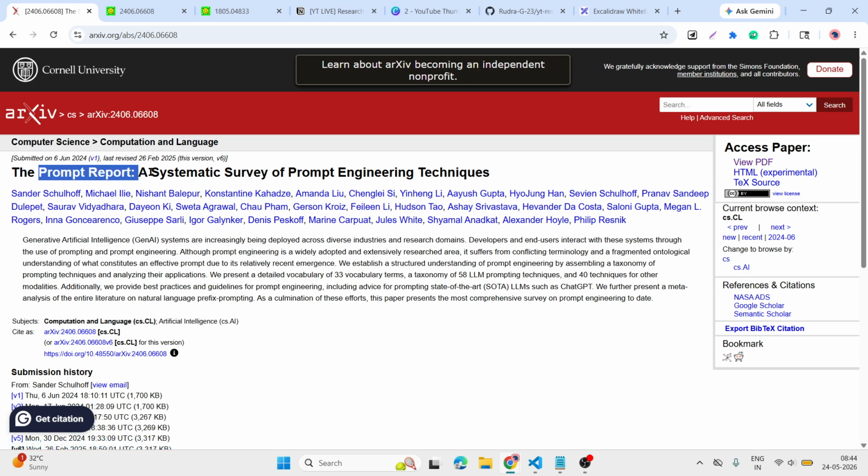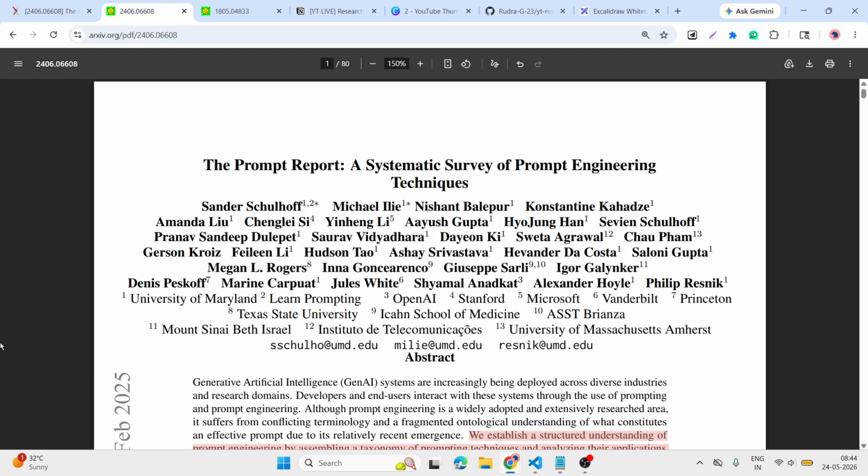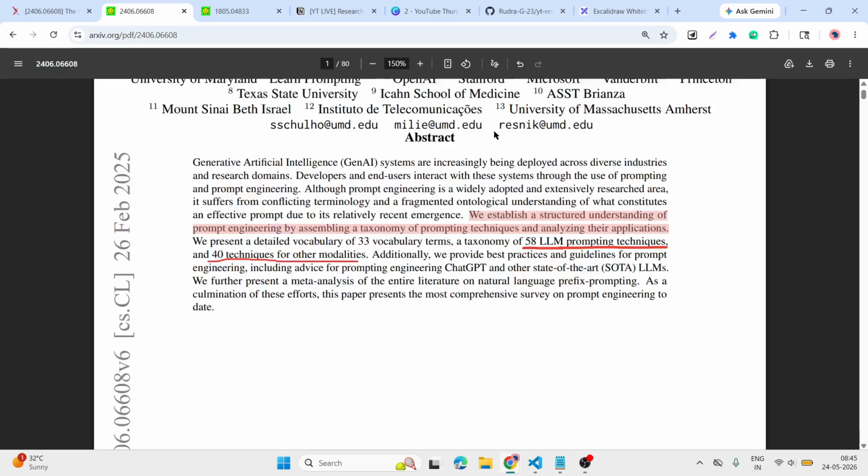For this reason, I started reading about prompt engineering. During that time, I found this report. This is the survey report where we can find the different techniques. It is an 80 page topic that provides too much content for us to understand how to give the prompts.